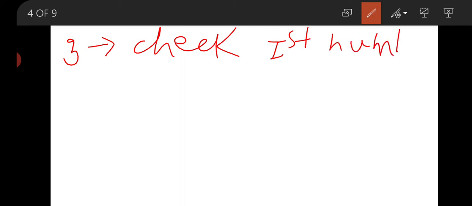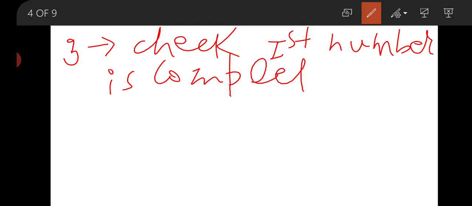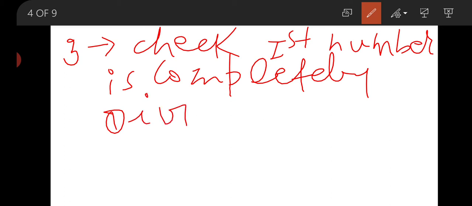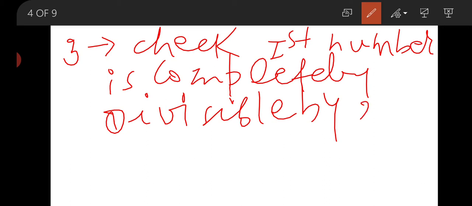Here we can check whether the first number is completely divisible by the second number or not.